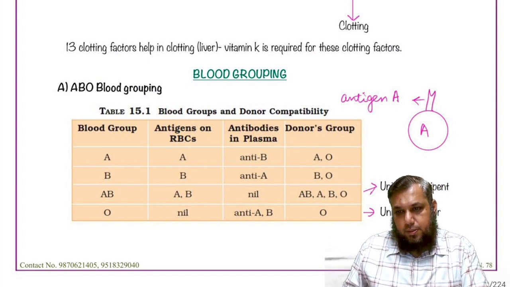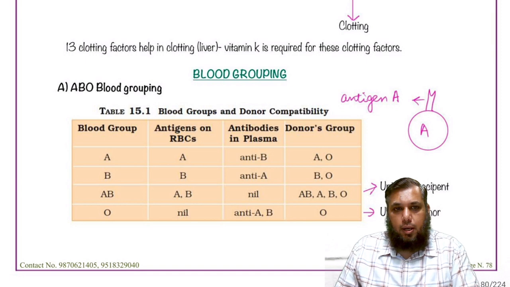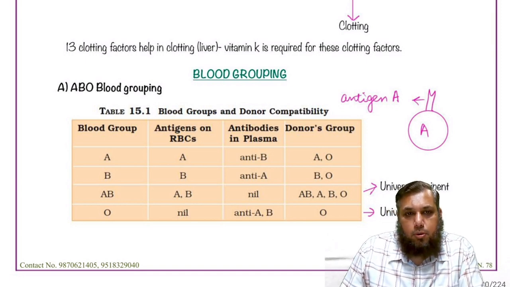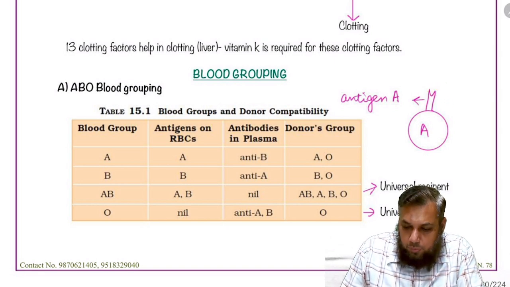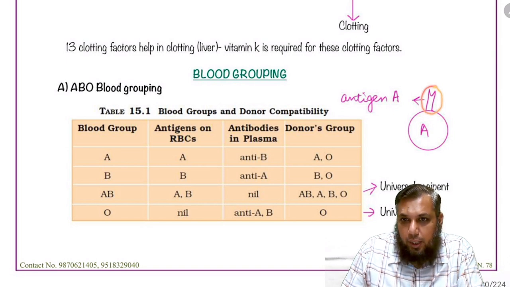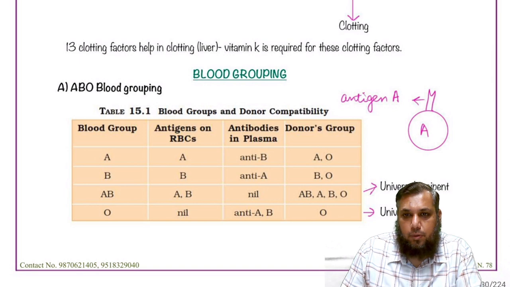So with the red blood cells, now let us continue with the blood grouping concept, and we are following the ABO system of blood grouping. Before that, do remember that on the red blood cells there are certain proteins which are called antigens. These are not self antigens. These are antigens for those human beings who don't have them on their red blood cells.